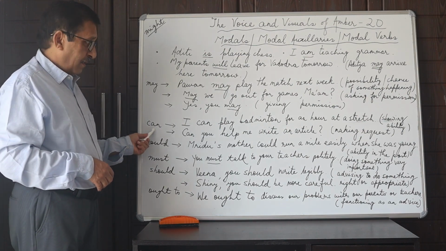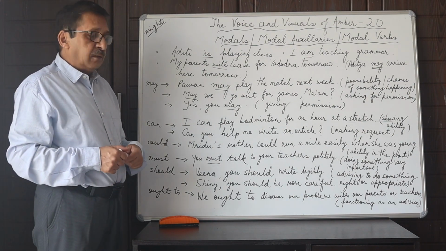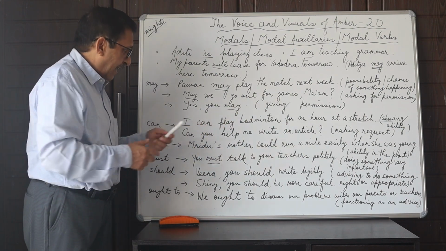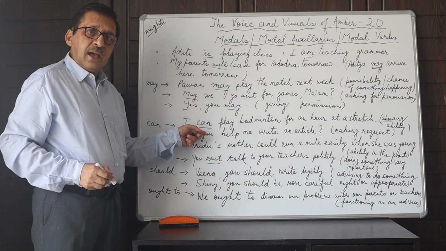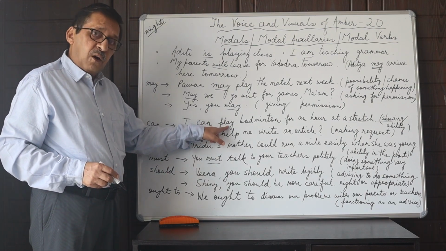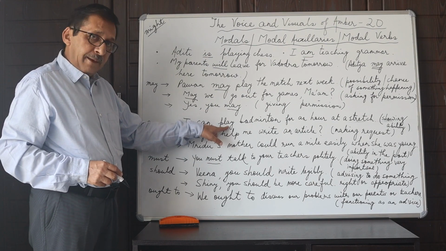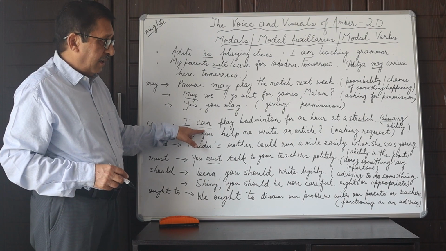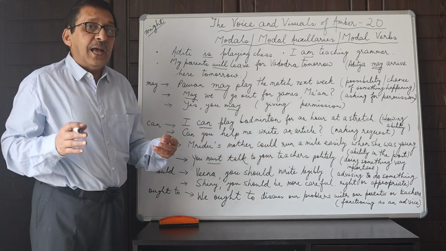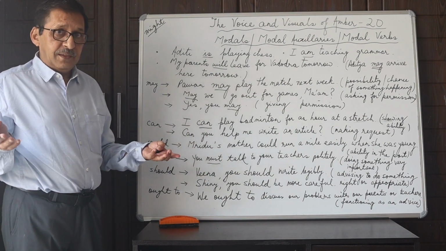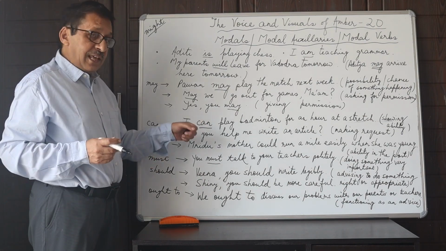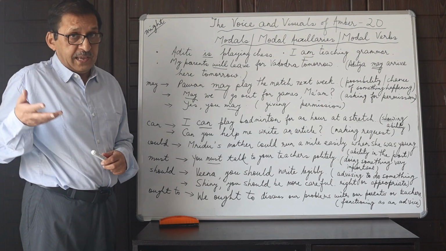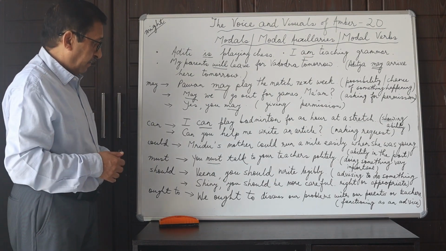Can. I can play badminton for an hour at a stretch. Here, I can is another modal auxiliary, which comes before the main action word play. But the sense which it conveys is of showing ability, the capacity to do something. I can play badminton for an hour at a stretch. I can do it.